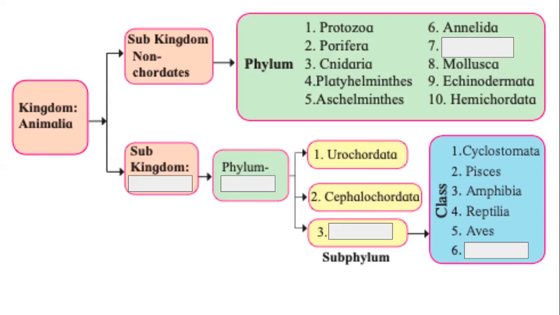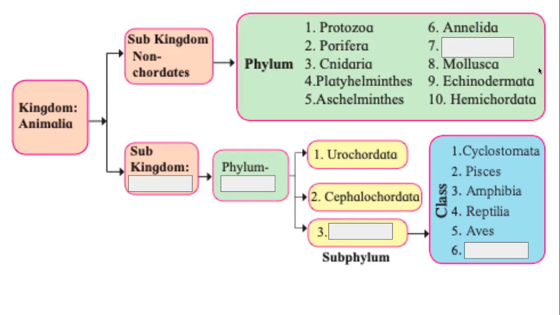And finally, based on all these observation studies, we understood the traditional or conventional classification of animals. It is based on presence or absence of notochords. Notochord is analogous to the spine, and nerve cord is analogous to the spinal cord.